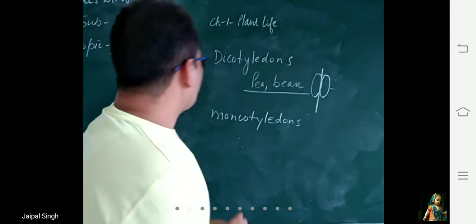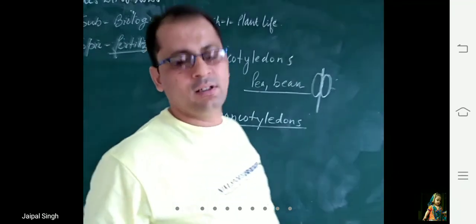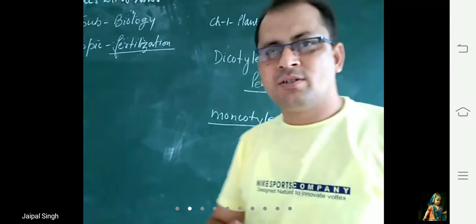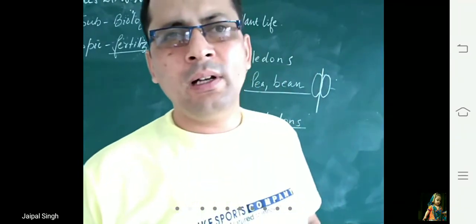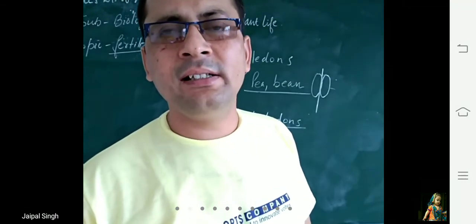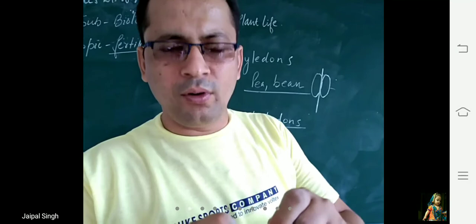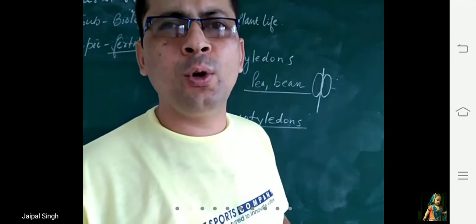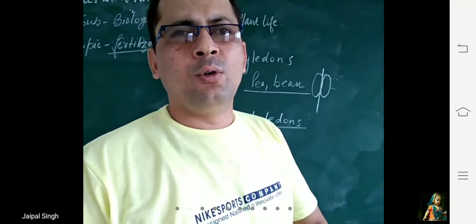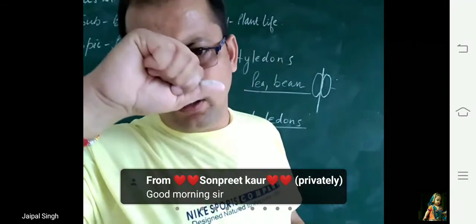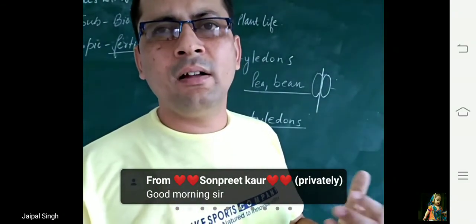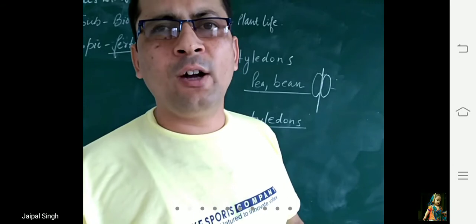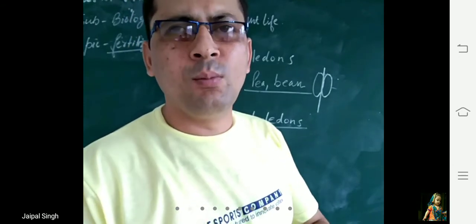Then next is monocotyledons. Beta, you have seen rice, wheat, maize. When you try to open them, when you try to divide them, they do not get divided into two equal parts. Today you can go through these experiments. You can take the seed of pea, bean, gram, rice, wheat or maize, and try to find out which one is dicot and which one is monocot.